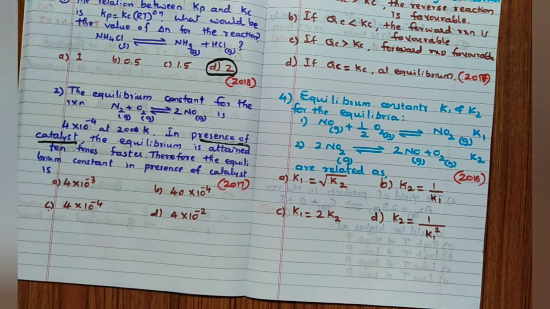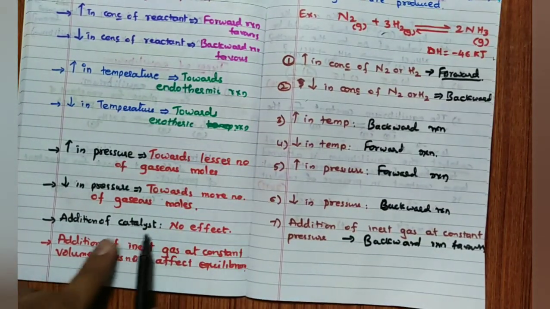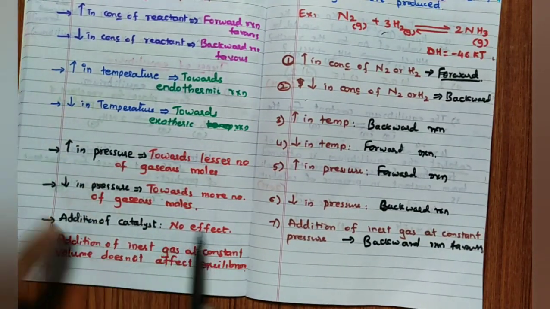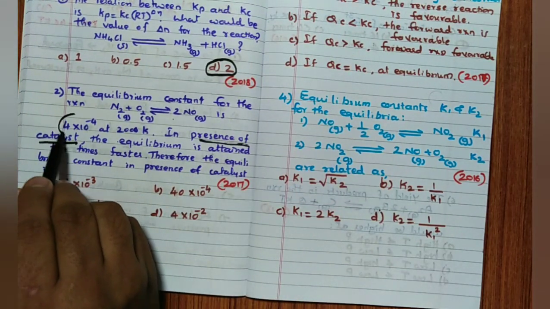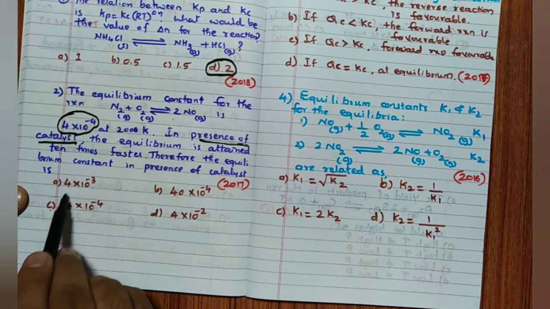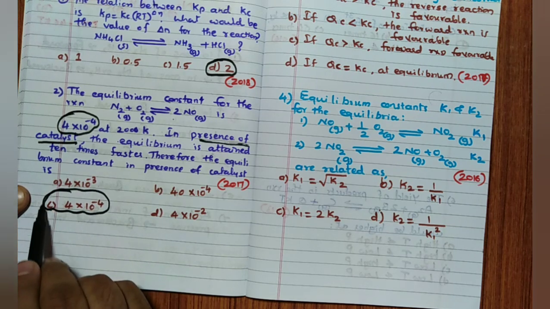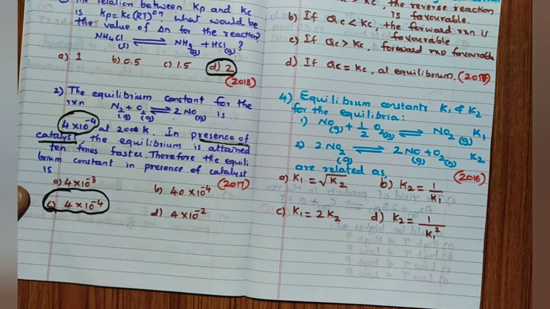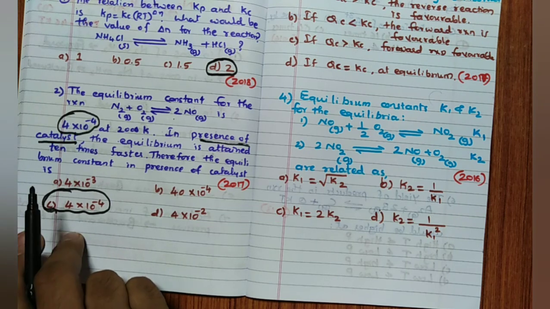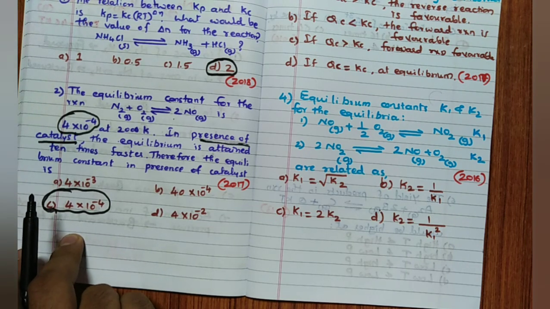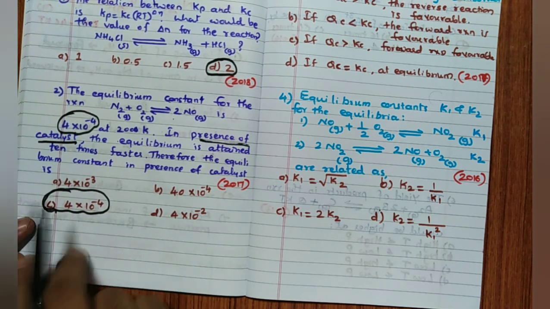This is the way you will think. But remember, my dear students, catalyst does not affect the equilibrium constant. Hence the answer for this question is the same answer. See, very simple. Wherever catalyst word you will see, no change in the equilibrium constant. Hence remember, the answer for this question is 4 × 10 to the power minus 4. If we start multiplying by 10, it is wrong. 4 × 10 to the power minus 4 is the answer.